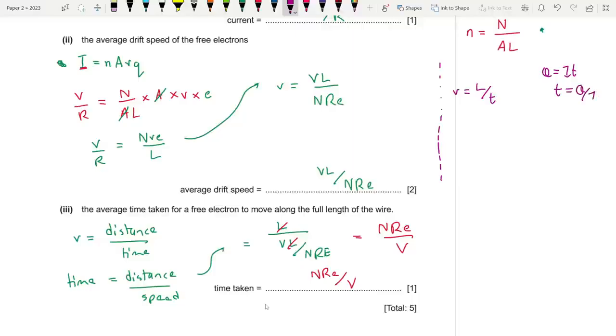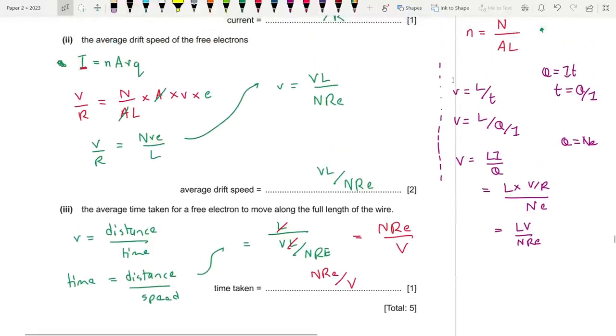So time is equal to Q by I. So you could input V is equal to L divided by Q by I. So you'd ultimately end up with V is equal to Li by Q. Now you know that L is L and I is V by R, while Q, the total charge, is actually equal to the number of electrons multiplied by the charge of each electron, Ne. So afterwards, we'd end up with LV divided by NRE. Same thing, okay? That is one way for part 2, alternate route, the more you know.